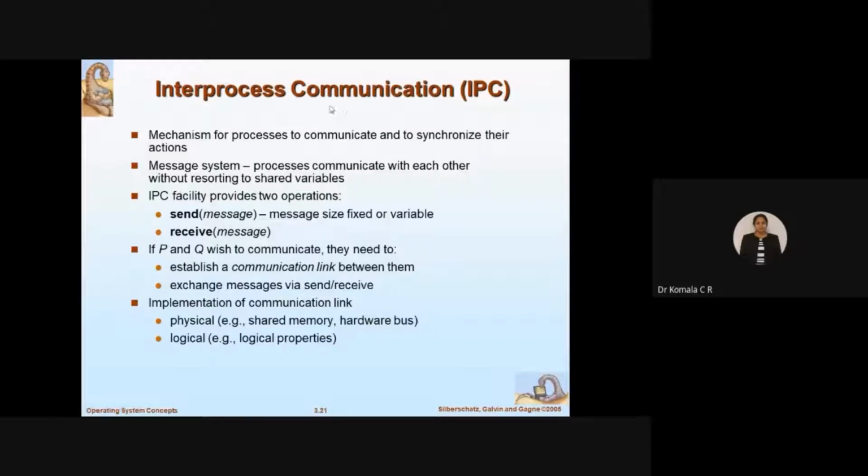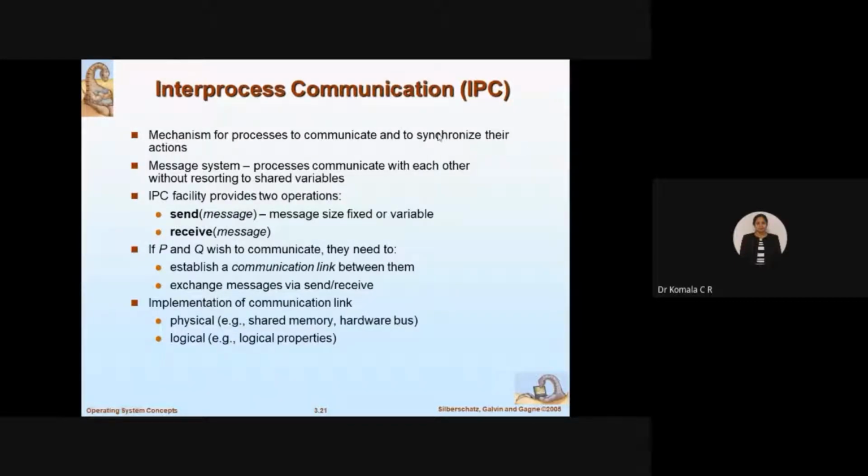Communication. When I have more than one CPU and more than one program, CPU1 is executing process 1, CPU2 process 2, and so on. How does the sharing of data take place between these processes, between these CPUs? So what is the mechanism behind that? Let us understand. It is a mechanism for processes to communicate and to synchronize their actions. Not only is it necessary to have communication, it is also necessary to have synchronization.